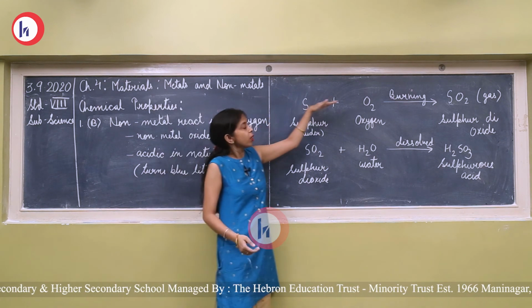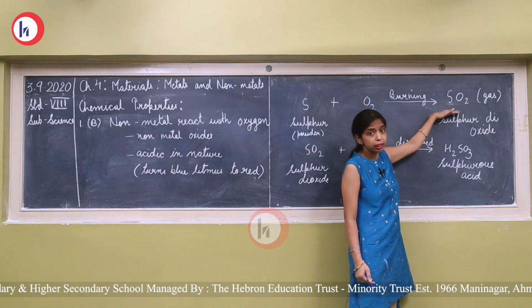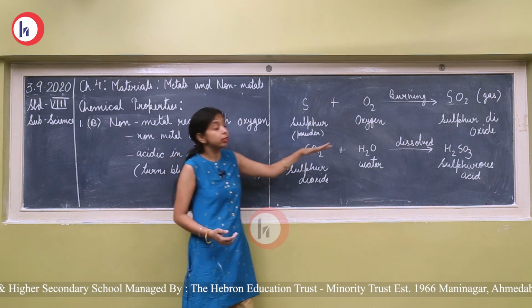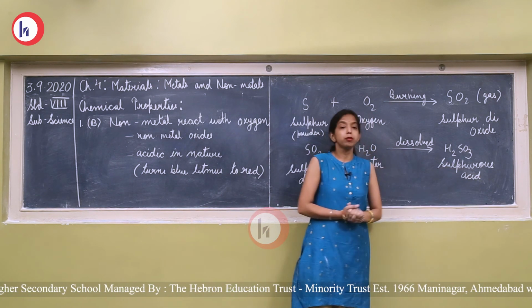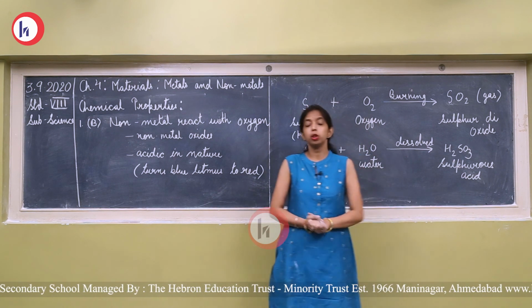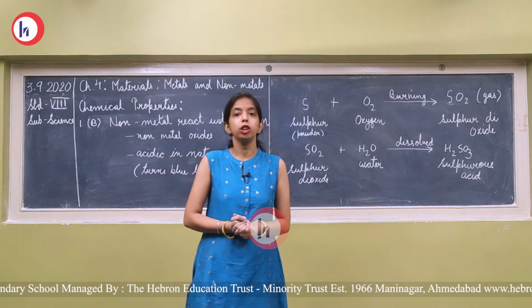Means sulfur, when burned in the presence of oxygen, forms sulfur dioxide gas. And when this sulfur dioxide gas is dissolved in water, it forms sulfurous acid. And the formula of sulfurous acid is H2SO3. Now there are some more chemical properties of metals and non-metals.